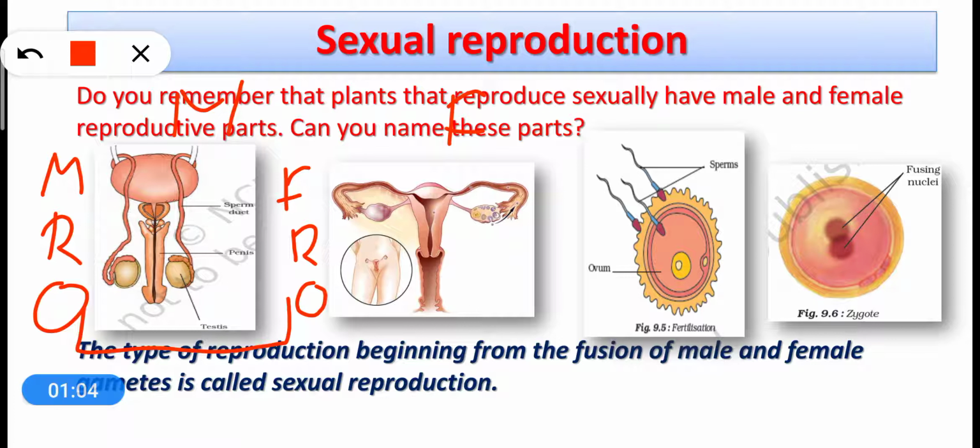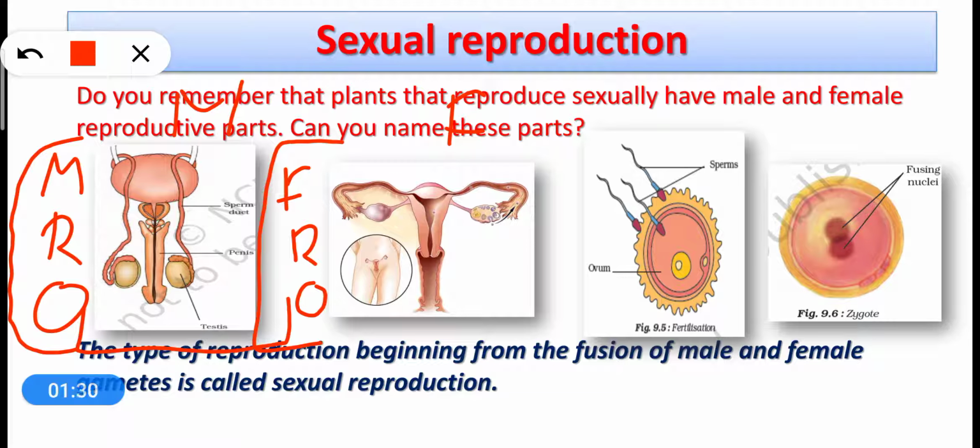As you know, when a group of organs works together for a particular function, it is called an organ system. So here you can see this is a whole organ system that is known as male reproductive system. In the same way, the group of organs found in females is called female reproductive system.